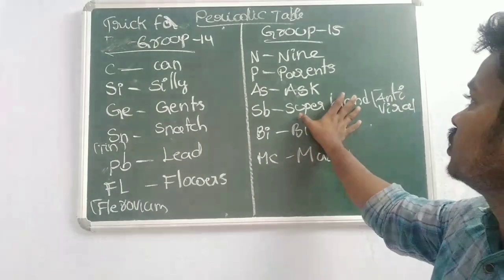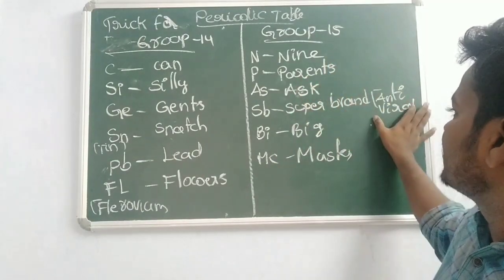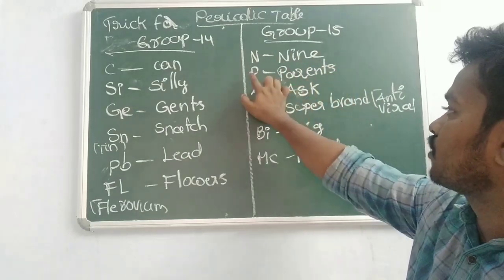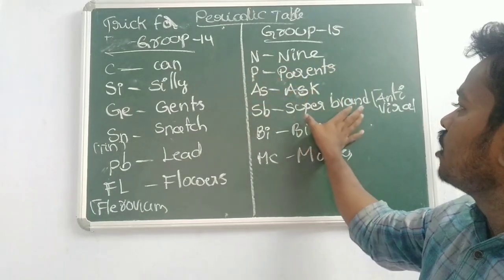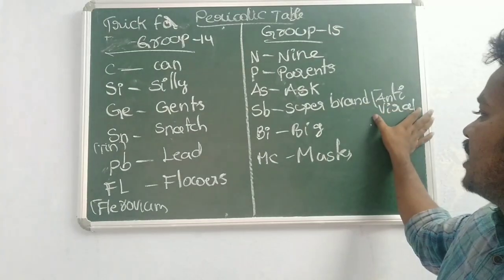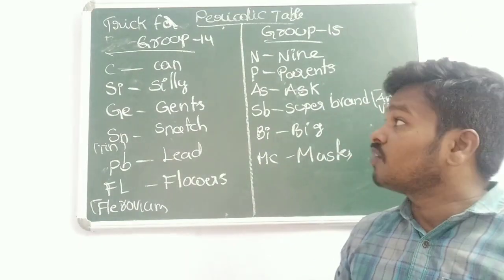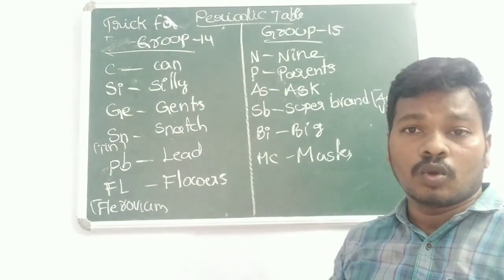Otherwise, if you want to shorten this, nine parents ask antiviral big mask. Nine, nitrogen; parents, P stands for phosphorus; ask, arsenic; antiviral, antimony; big, bismuth; mask, moscovium. So this is for group 15.